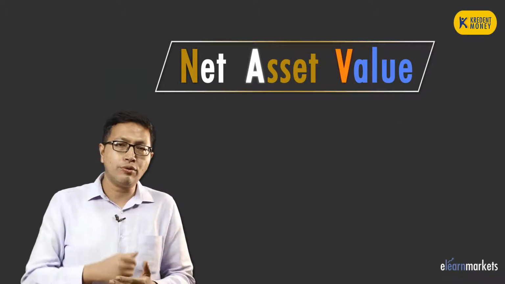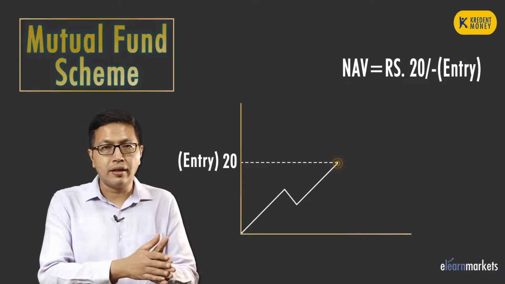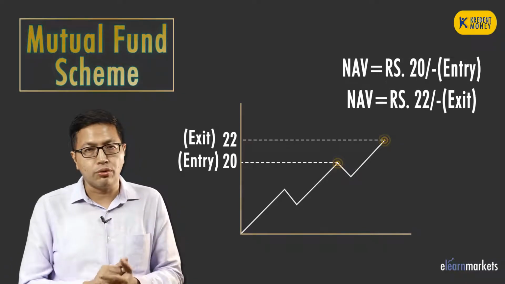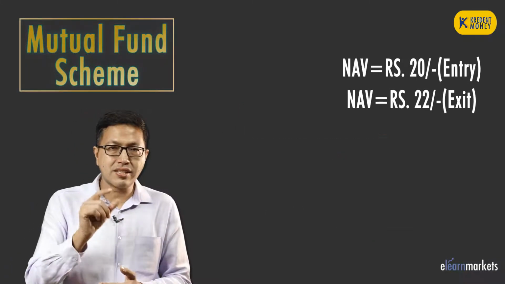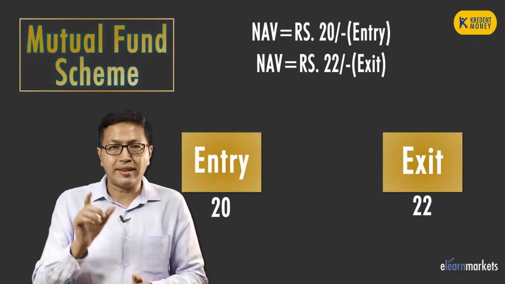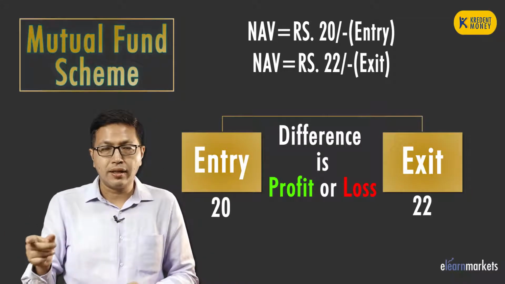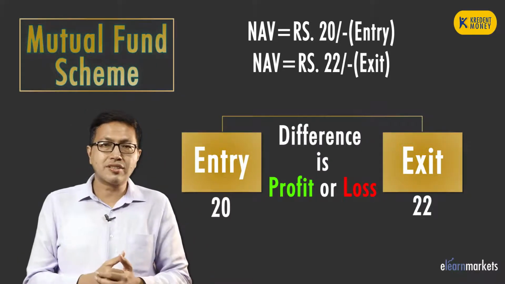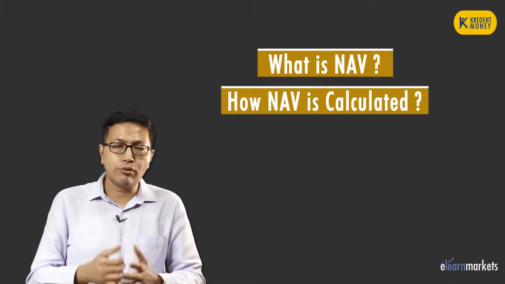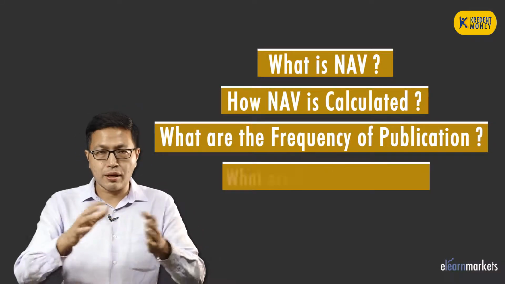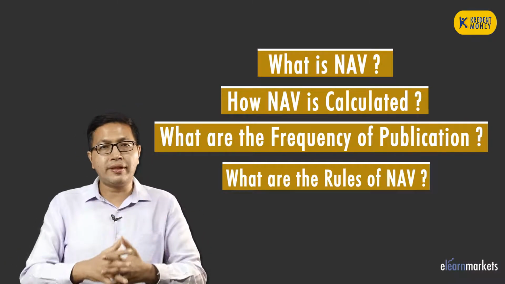So you might have entered into a scheme at a NAV of rupees 20 and you exit after some time at the NAV of rupees 22. So you are essentially trying to evaluate the performance of a scheme in a certain time period using certain price points. That is NAV, your entry price point and your exit price point. So let us understand in some more detail what NAV is, how it is calculated, what is the frequency of publication, what are the rules around it, and how you can benefit from it.